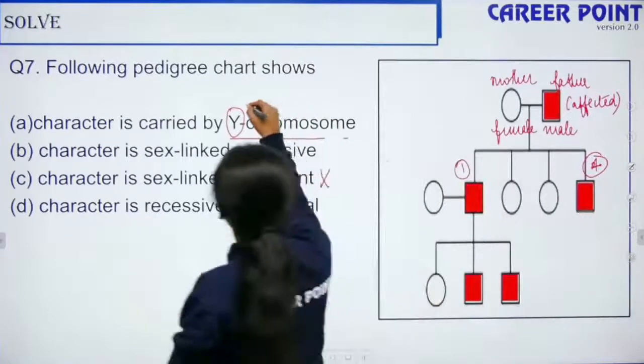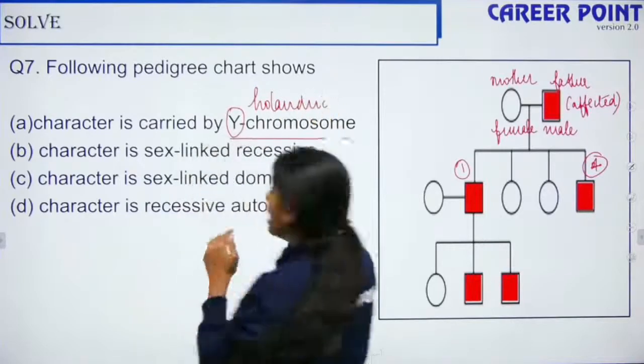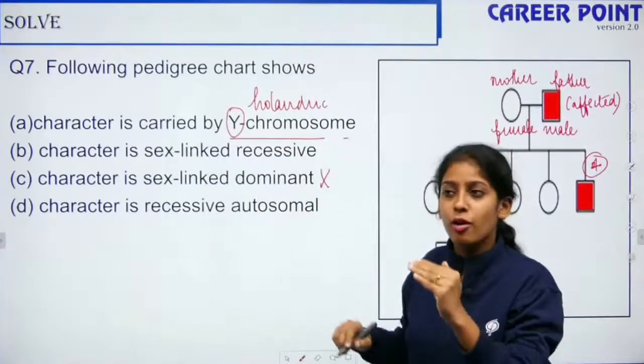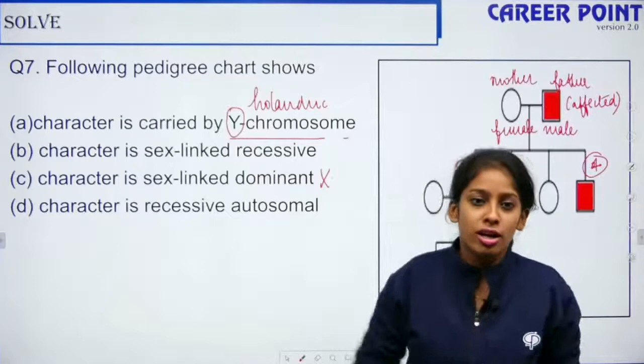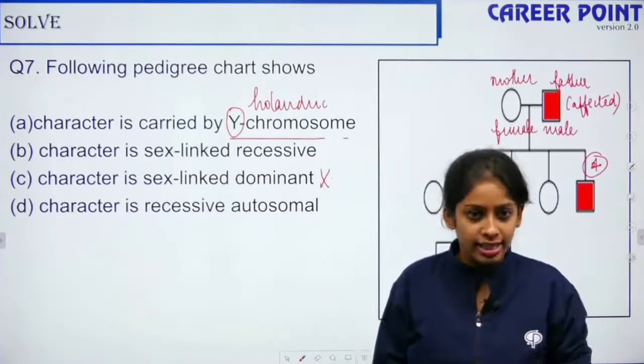This is known as a Holandric character, the one that is present only in males, like your baldness, right? So that goes from father to son, then to the grandson. Yes, this is a Holandric character.